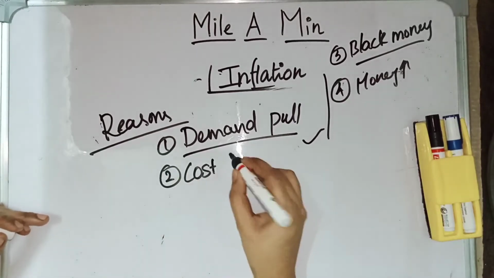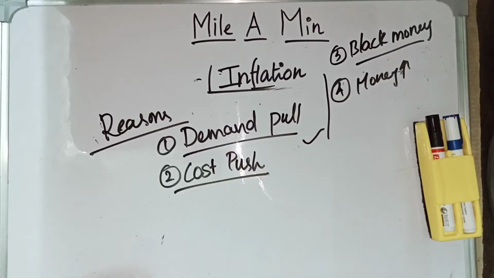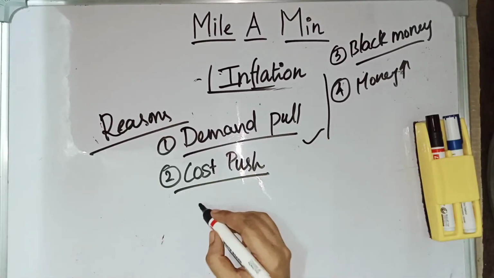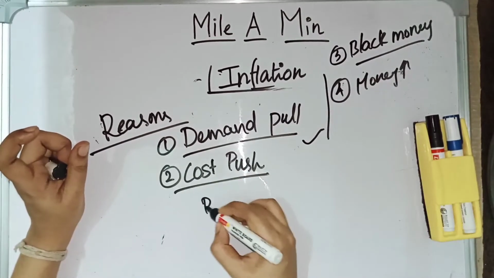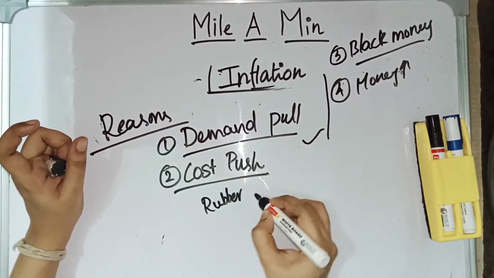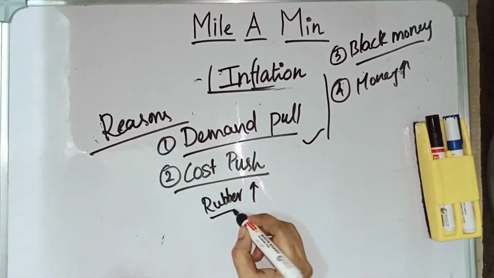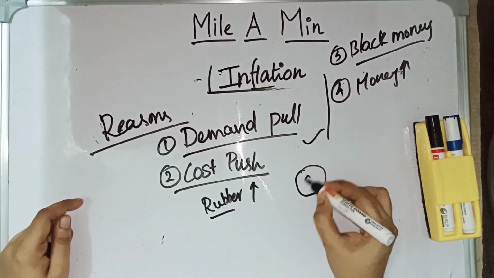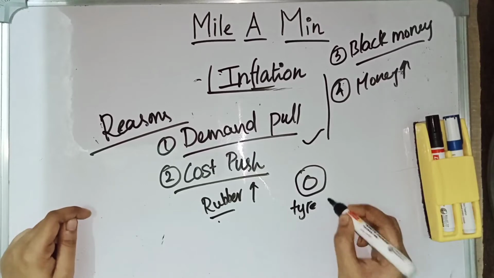And another one is cost push inflation. In cost push inflation, if the raw material cost is increased, that may lead to inflation. Example, let us take rubber. If the cost of the rubber is increased, then the product price will be increased. Rubber is the raw material to produce a tire. So if the cost of the rubber is increased, then the cost of the tire will also be increased.